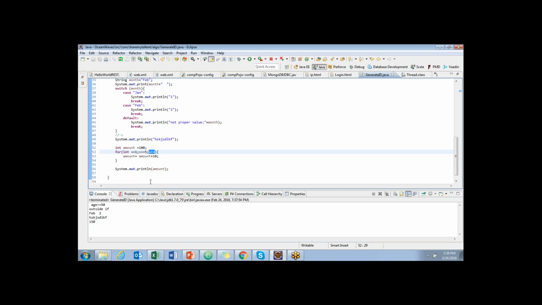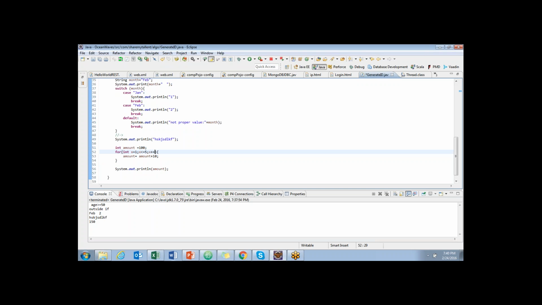And the last one is the increment. How much should I increment? x plus plus, because mine is every time only one. If you want to increase by 2, you can use x equal to x plus 2. In that case you are incrementing with 2, but normally we increment with 1.